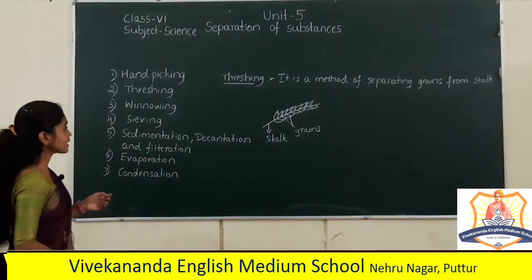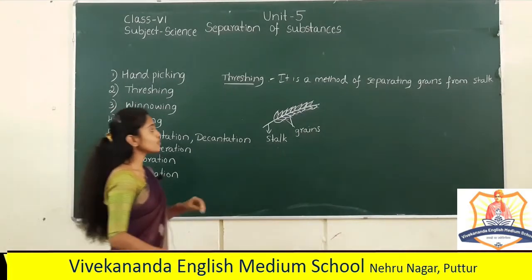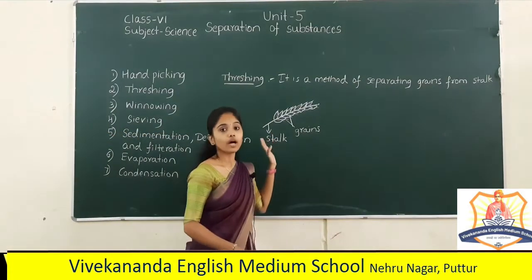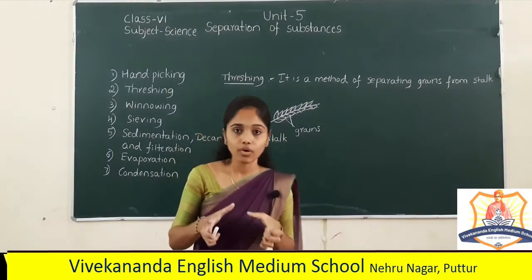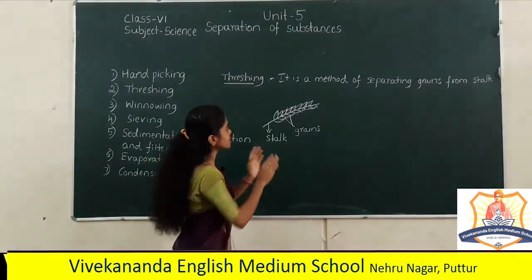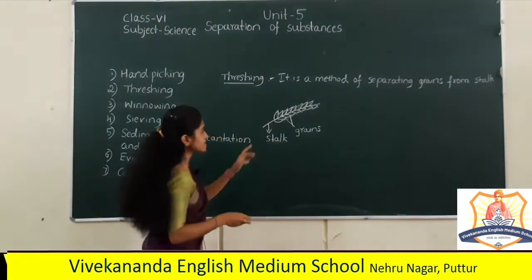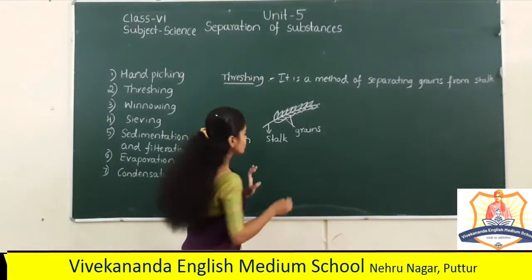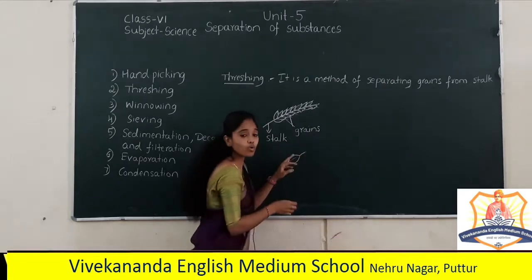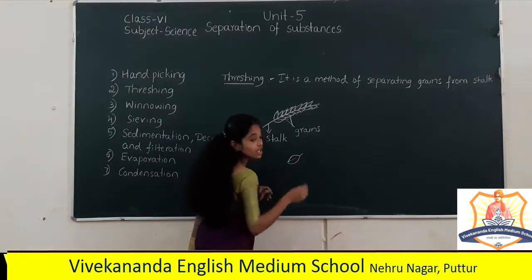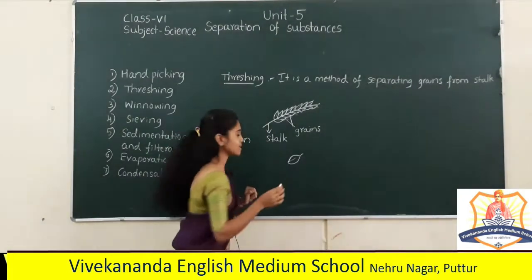The next method is winnowing. You know the grains and the stalk are the two parts of the wheat plant, right? Threshing means separation of the grains from the stalk. Now just observe the grain: you will see the outer covering, the brown colored outer covering of the grain, and that is the husk.